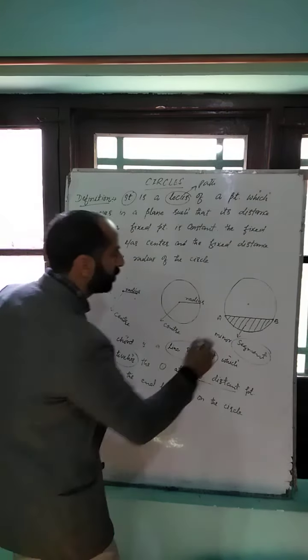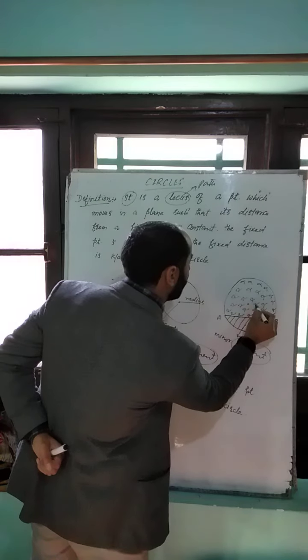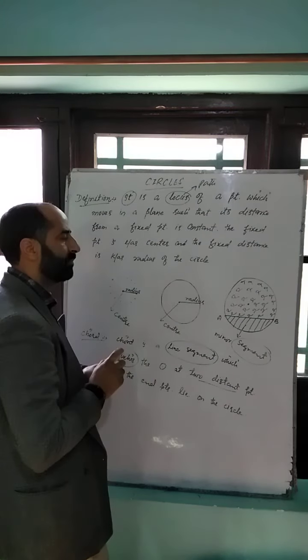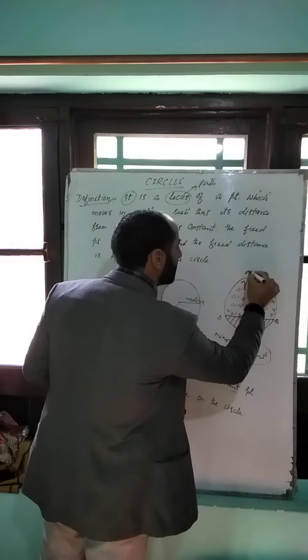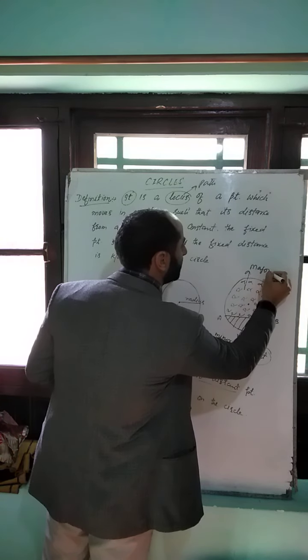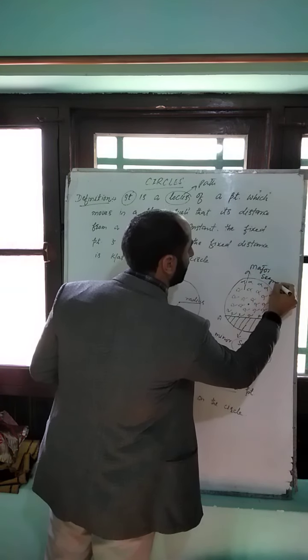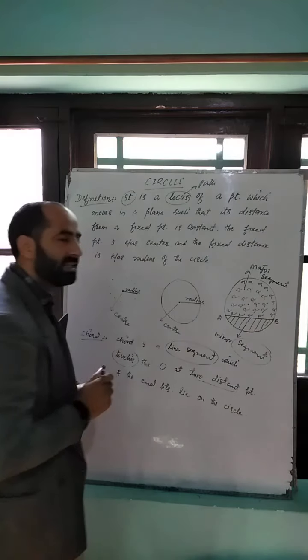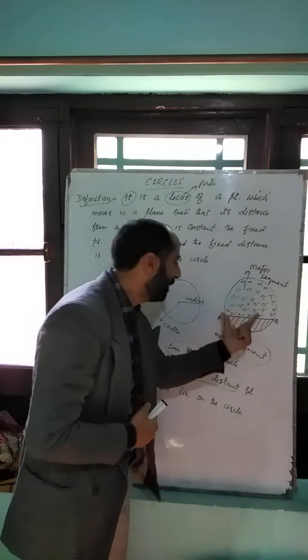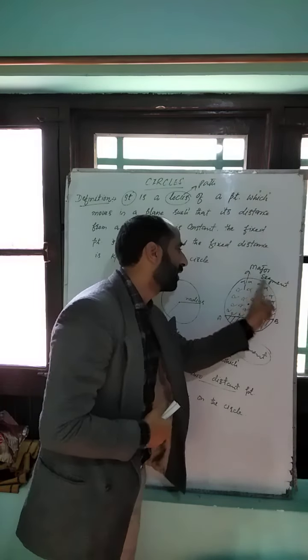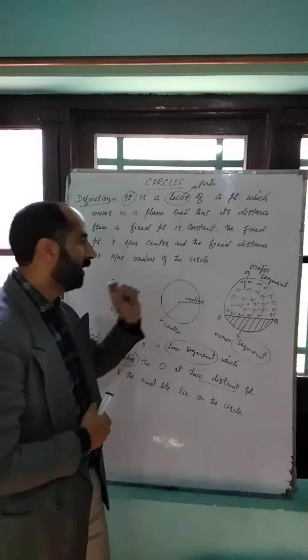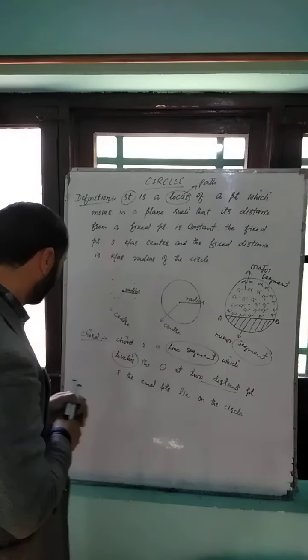Also, the upper part, the crossed portion like this, is the crossed portion. The crossed portion here is known as major segment, because it is the inner part of a circle formed by a chord and major arc. So it is known as major segment.